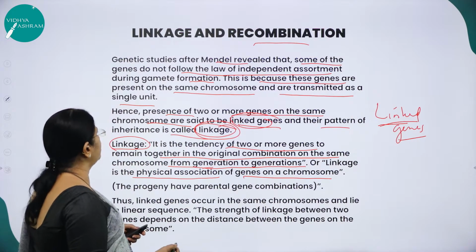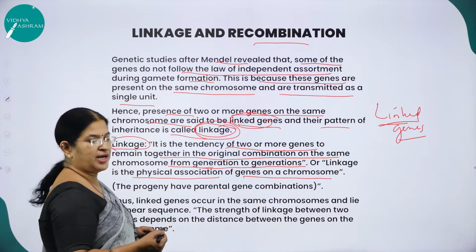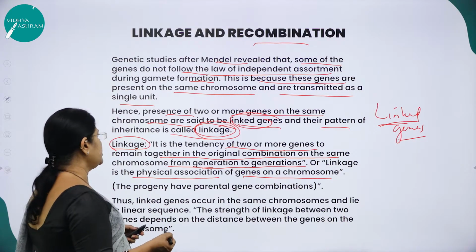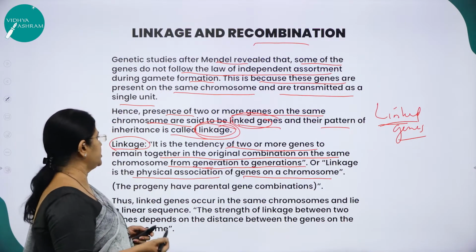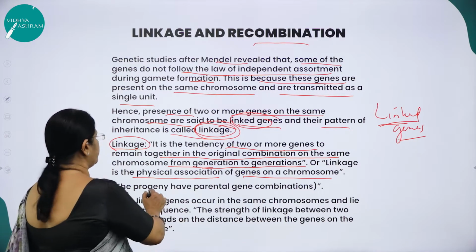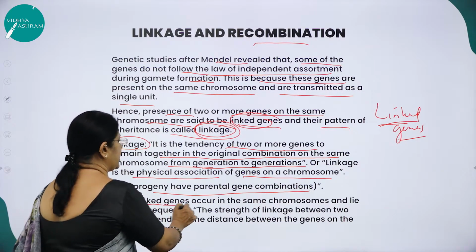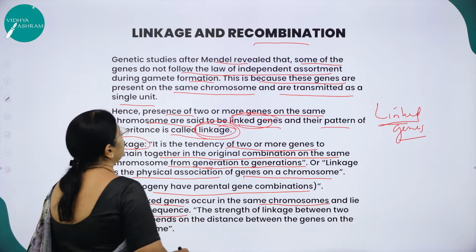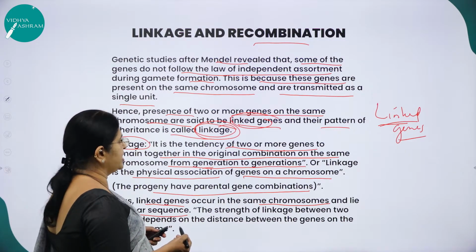So how do we define linkage? The presence of 2 or more genes on the same chromosome is called linked genes, and the pattern of inheritance of linked genes is called linkage, or it is the tendency of 2 or more genes to remain together in the original combination on the same chromosome from generation to generation. And as I said, the progeny will have the parental gene combination. So the linked genes occur in the same chromosome and lie in a linear sequence, right? Hope you have understood the introductory part of this very important session on linkage and recombination.